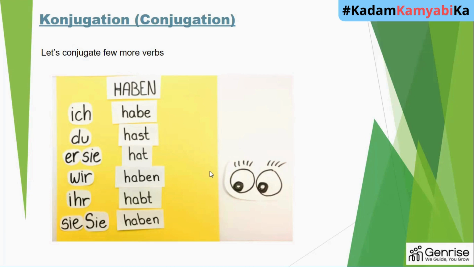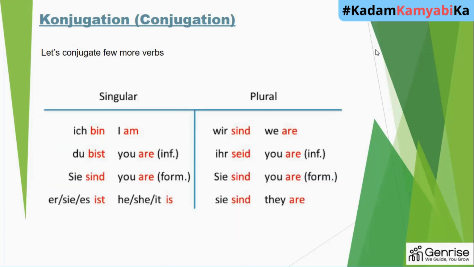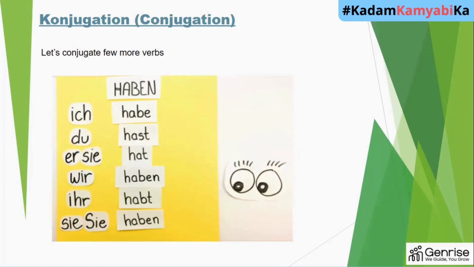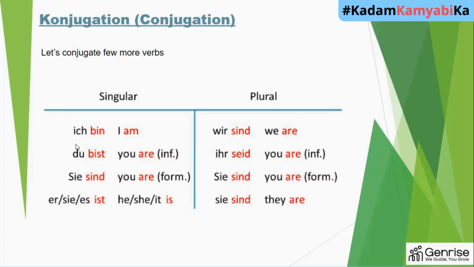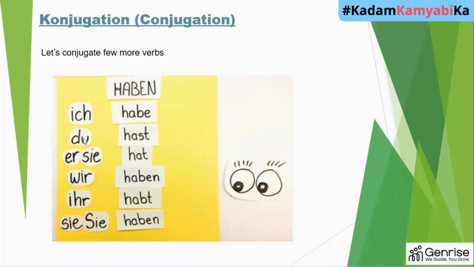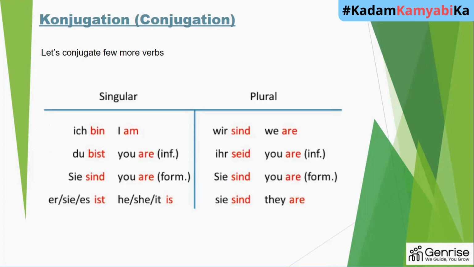Moving further, here is the conjugation of another important verb, which means to be. We have done it. Like when you want to say I have, you will say ich habe, but when you want to say I am, you will say ich bin. So here you can see ich habe, I have, ich bin, I am. That is the difference between these two verbs.